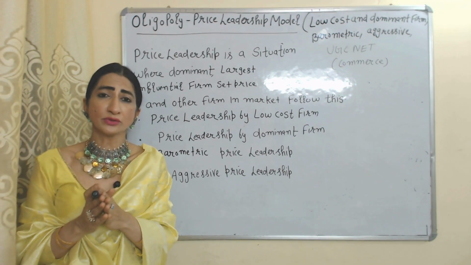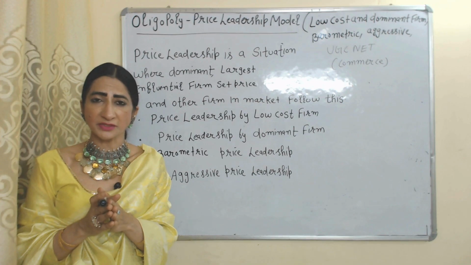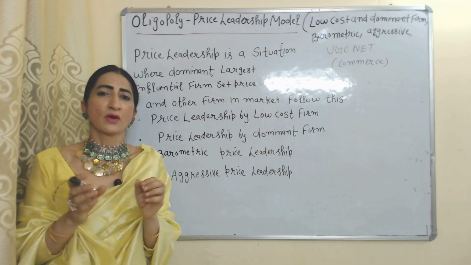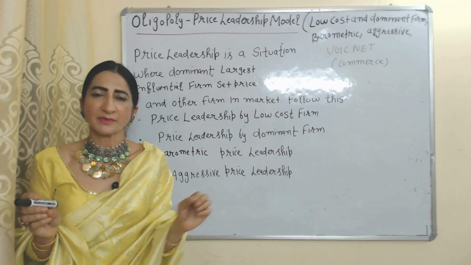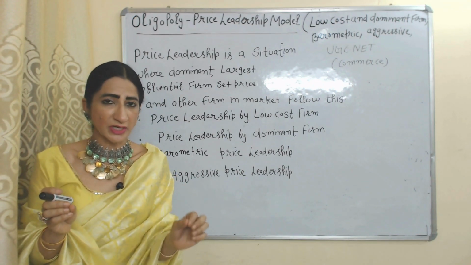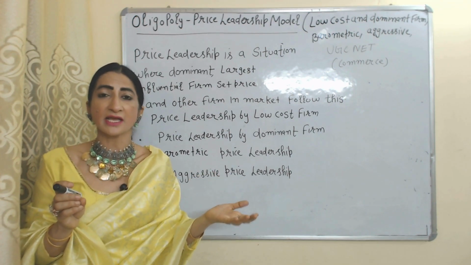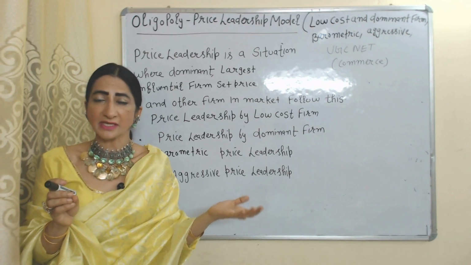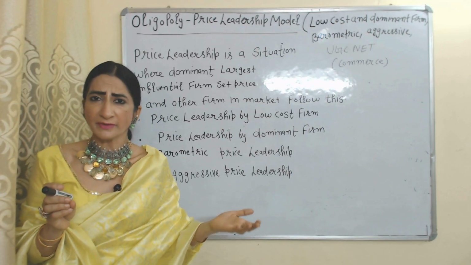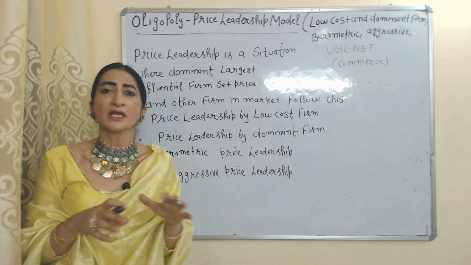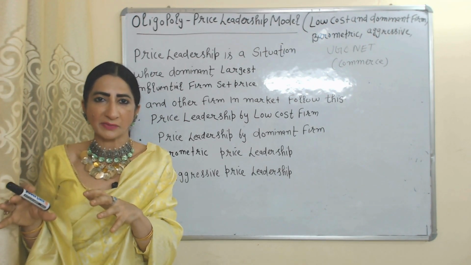Today we are going to talk about price leadership model under oligopoly for UGC NET in commerce. What do you mean by price leadership? Price leadership is a situation where the most dominant, largest, or we can say influential firm decides the price. Other firms in the market follow the price decided by the dominant firm in order to maintain price stability.